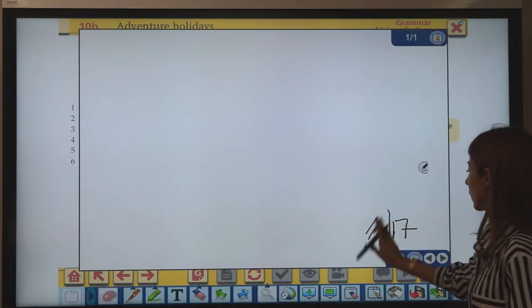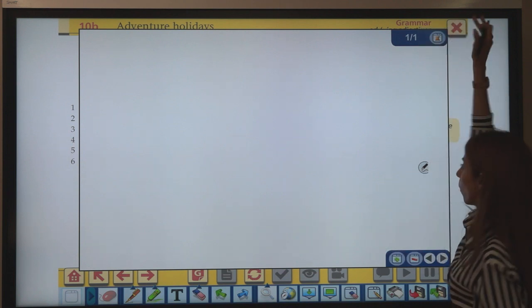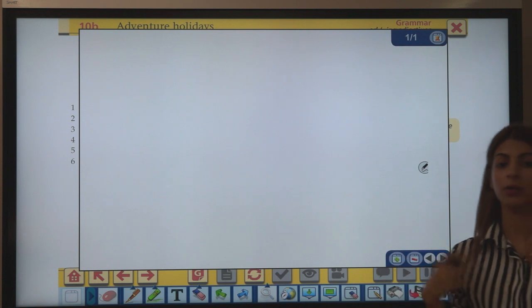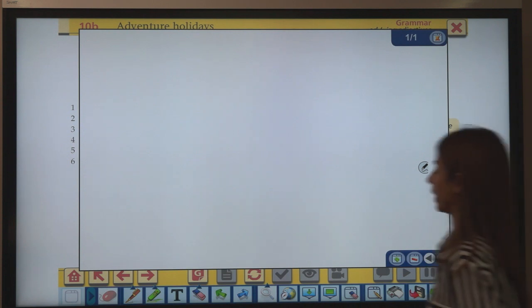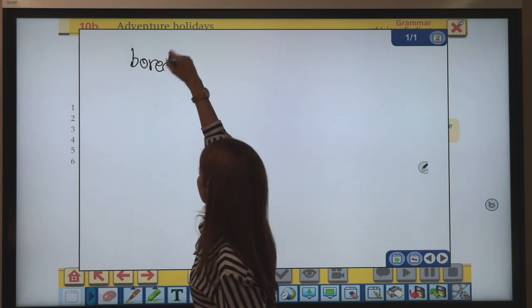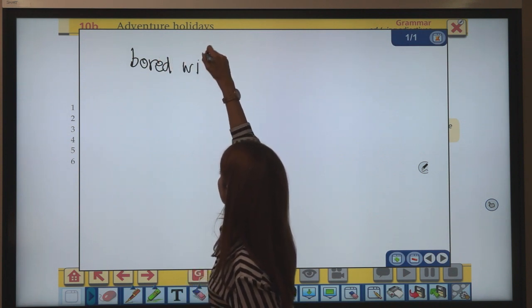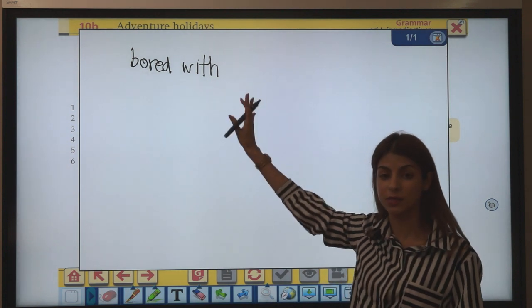Okay, so we'll have a look at the answers and see which adjective goes with what kind of preposition, okay? The second one, I get so bored with. Very good, bored with, right? They always come together.